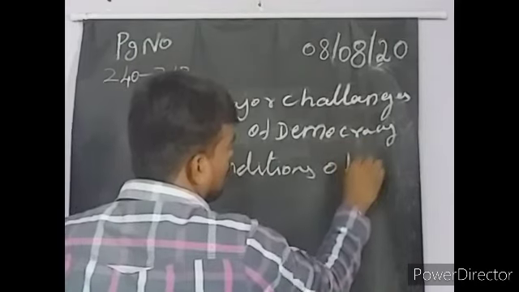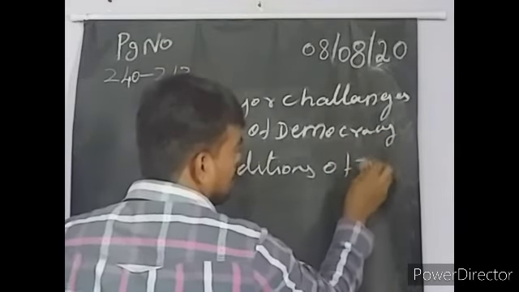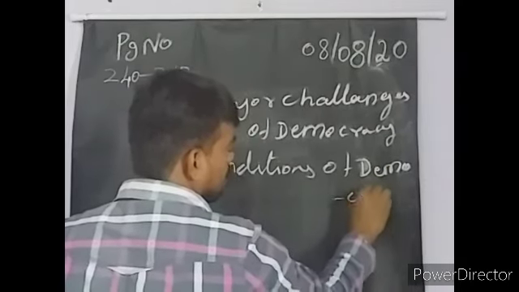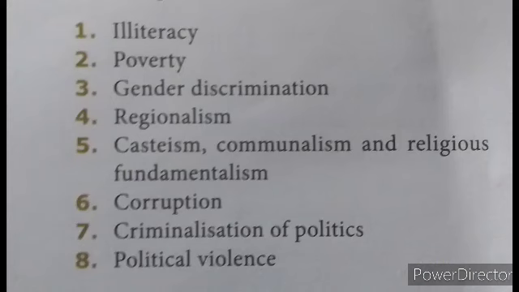Conditions of get success in a democracy. So conditions of democracy and major challenges of the democracy. These two topics we are going to see in this class.